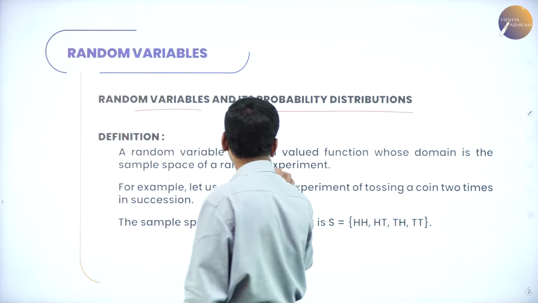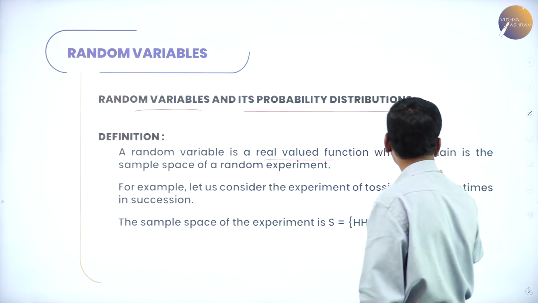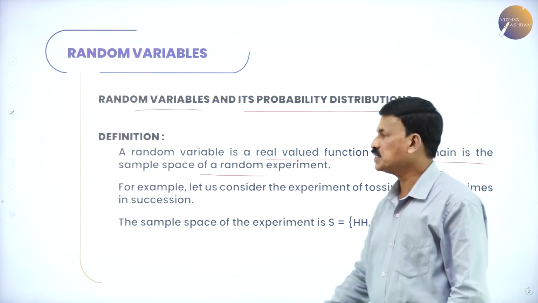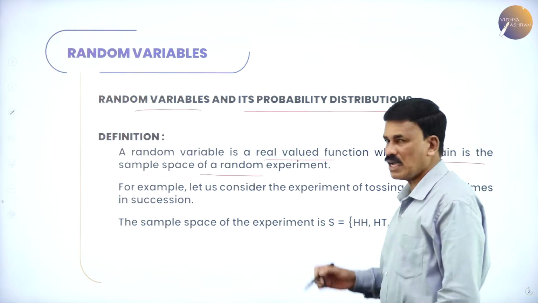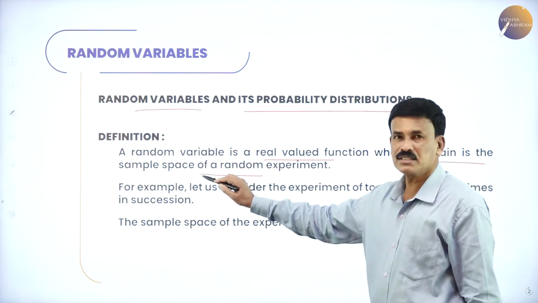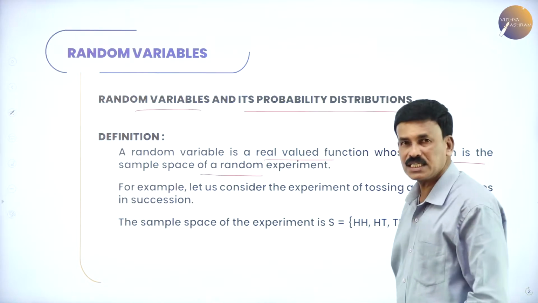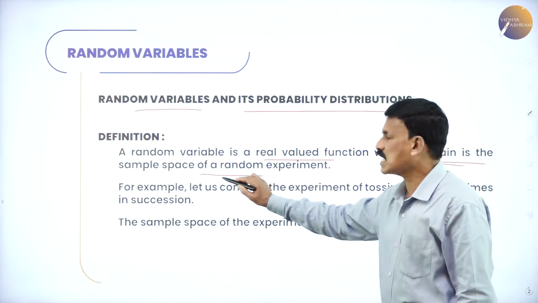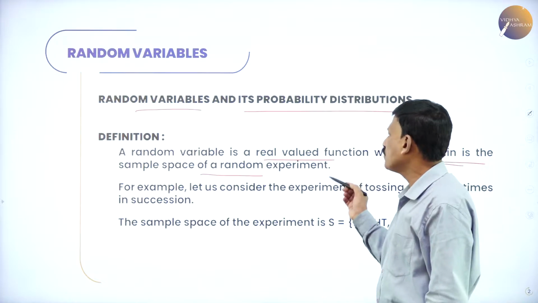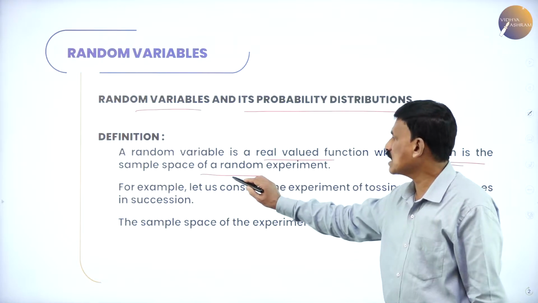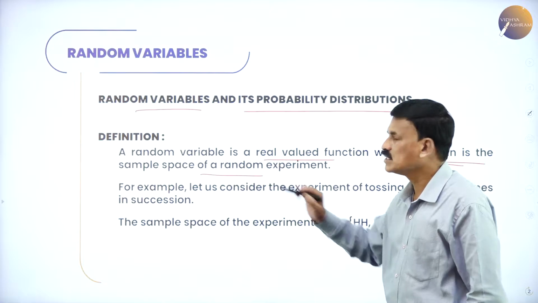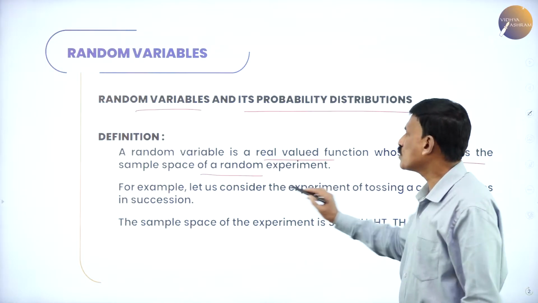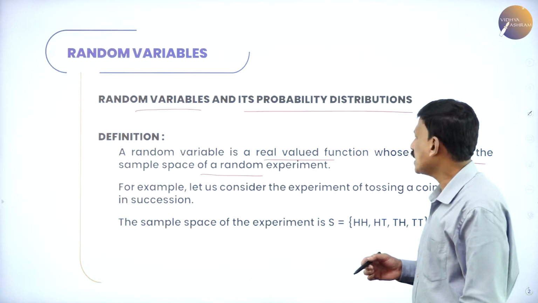A random variable is a real valued function whose domain is the sample space of the random experiment. So it is nothing but a real valued function whose domain is the sample space of a random experiment.